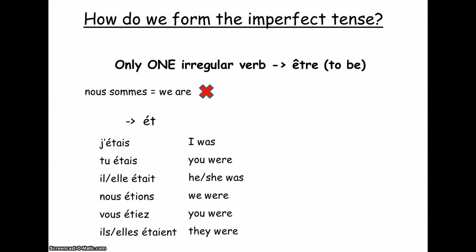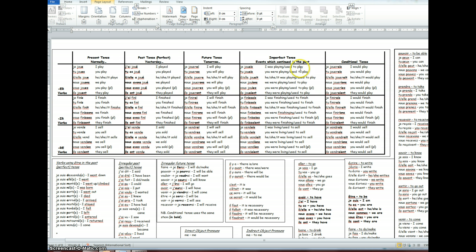Okay? So, let's just have a look at those on the learning mat very quickly. Okay, so the imperfect tense is the fourth column along on the back of the higher tier learning mat. And again, this time it doesn't really matter whether you look at the ER, the IR, or the RE verbs, because the endings are the same.